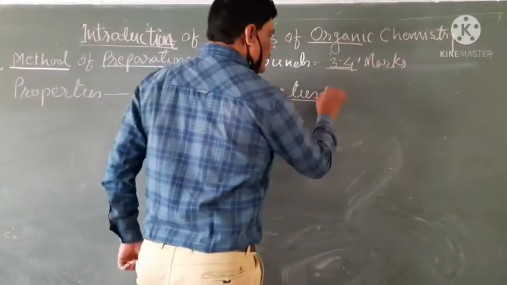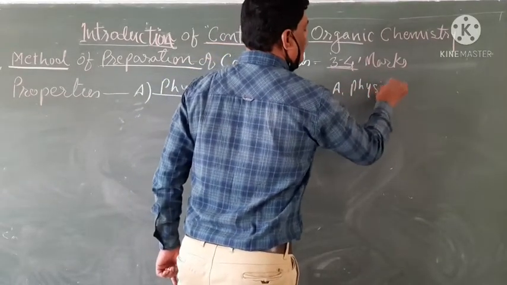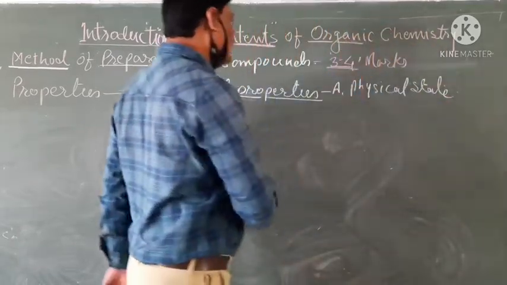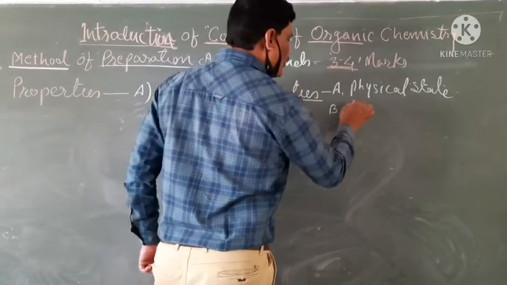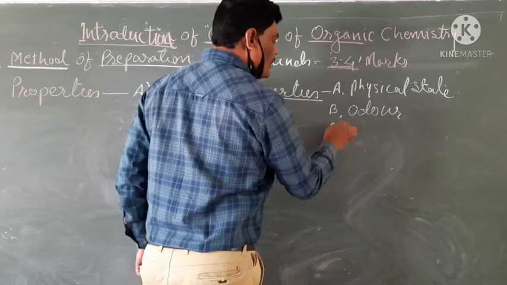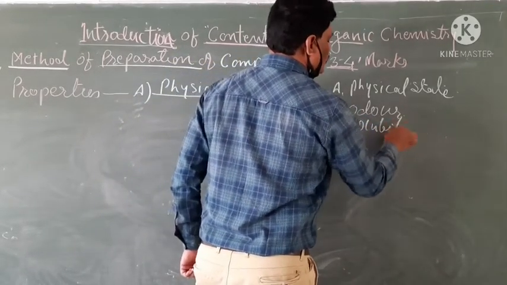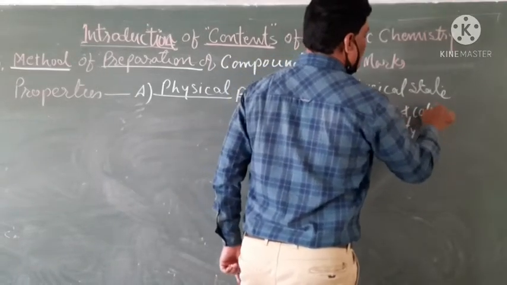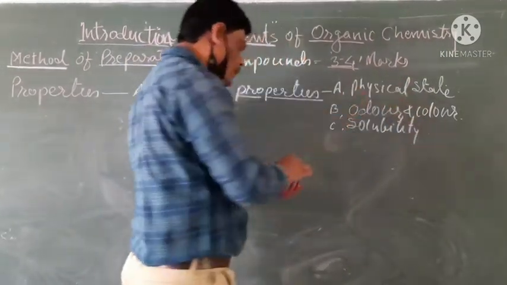So I am writing here the first property, which is known as physical state. The second property we will discuss is odor. The third property is solubility. Odor and color we will discuss in the same content. Now, what about solubility?